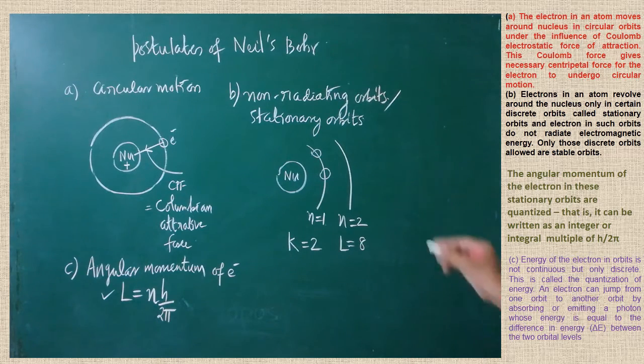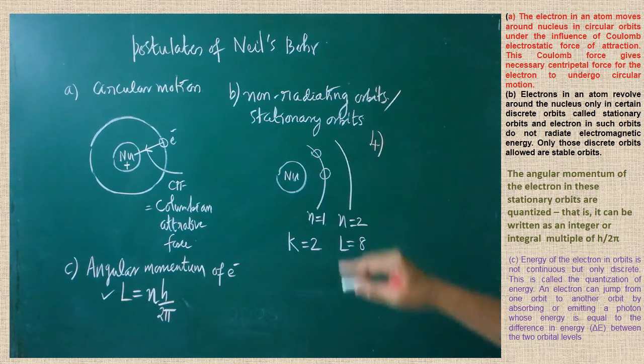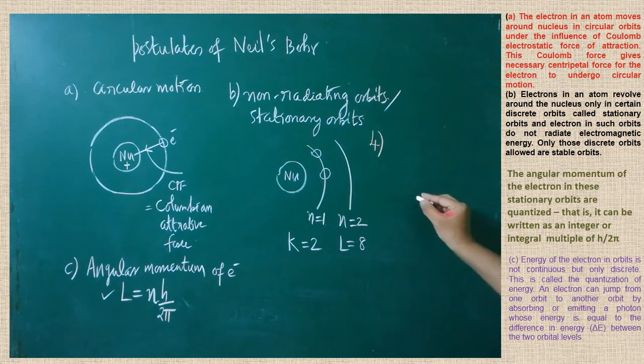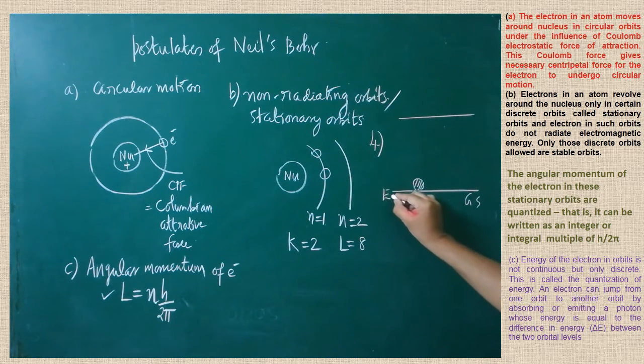Are you clear? I am going to write the fourth postulate here. Already I have told about the non-radiating orbits. For example, look here. I will draw two energy levels. Let us imagine the electron is here in the ground state. The energy of the electron in the ground state can be taken as E1.